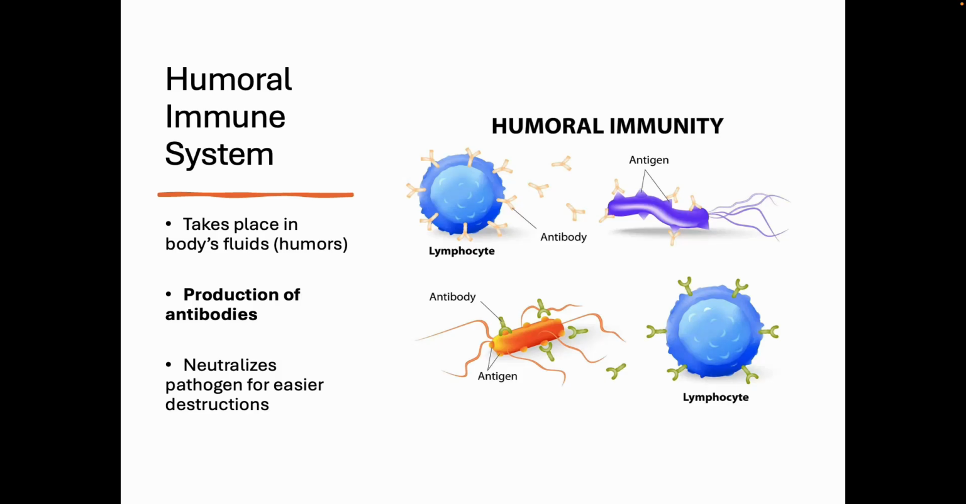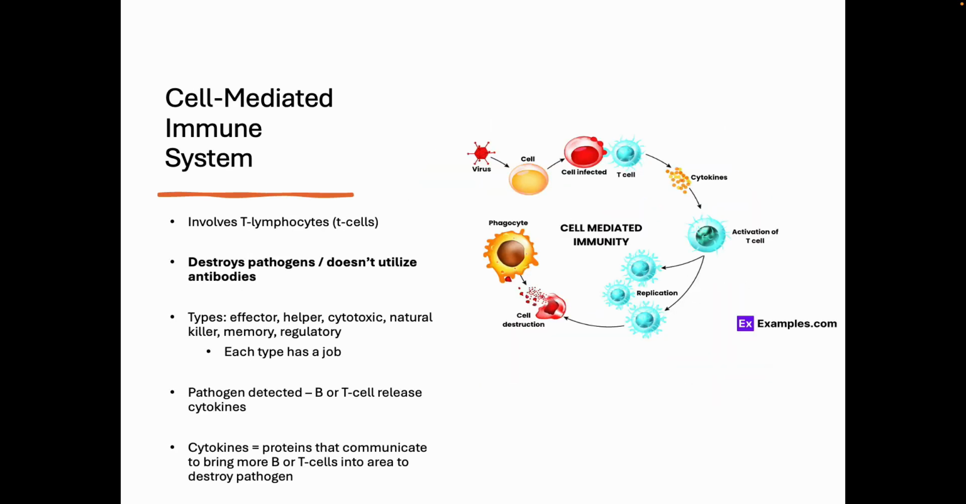Humoral takes place in the body's fluids, the humors. This is where the production of antibodies happens. So in this picture, the antibodies are the weird little Y-shaped things. Okay? So what happens in this system is it neutralizes the pathogen for easier destruction. Then your body remembers these, right?